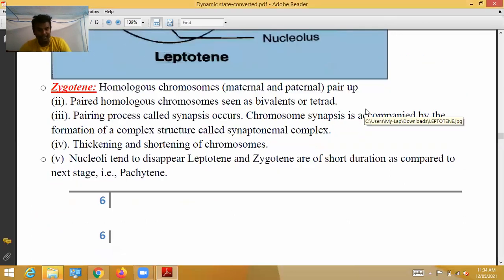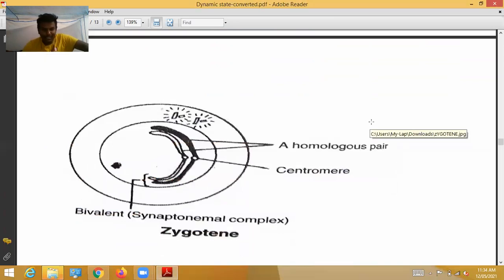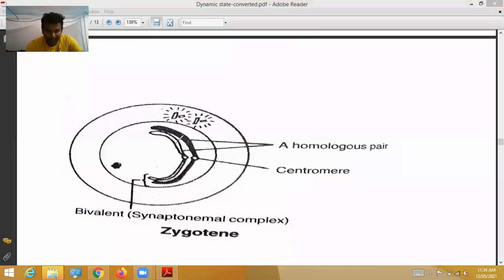See here, I will show the diagram. So what I said, homologous chromosomes. These homologous chromosomes: this is white, this is black; this is from mother, this is from father. This is a nucleolus. This is called a bivalent. This is also called the synaptonemal complex. This is the centromere.